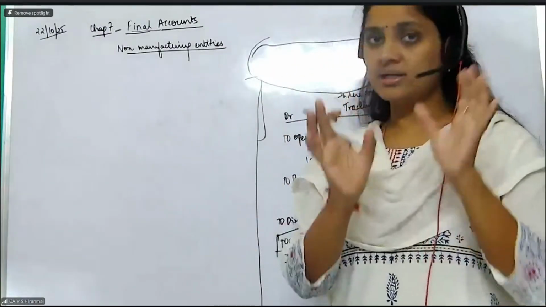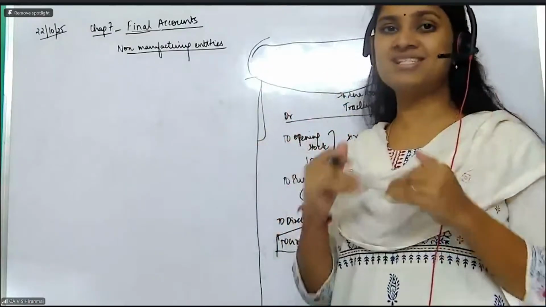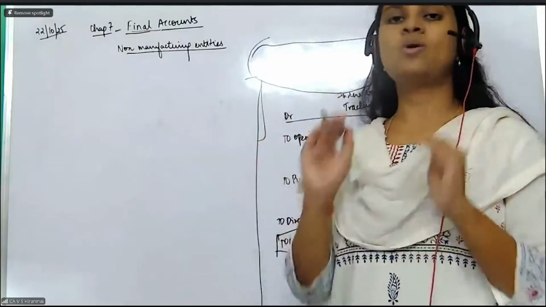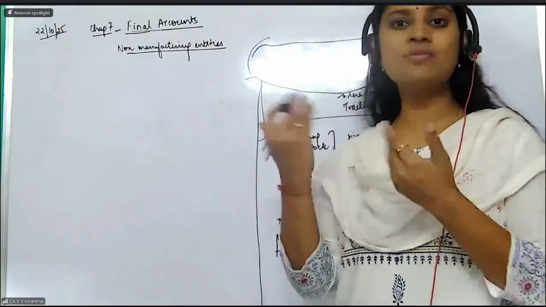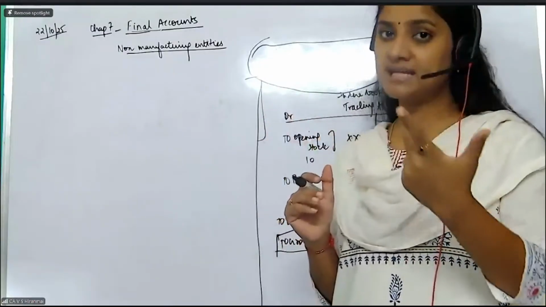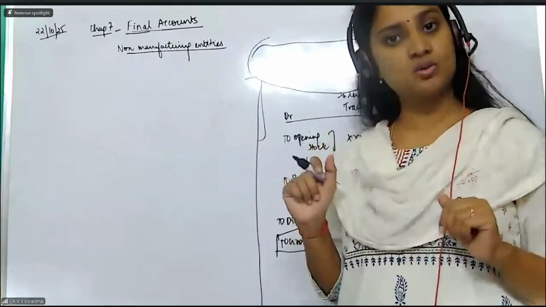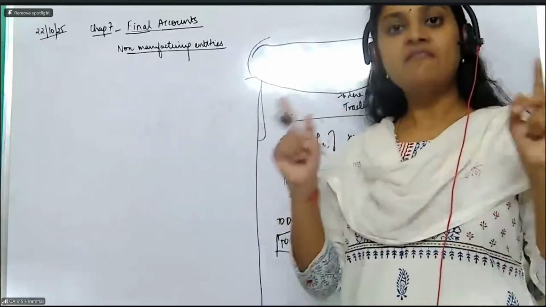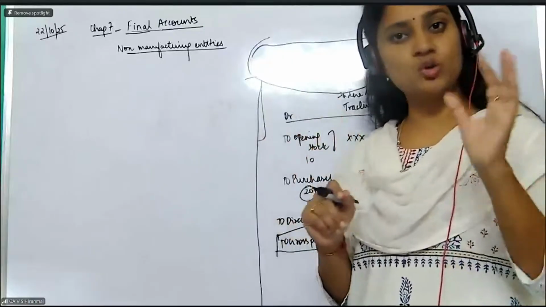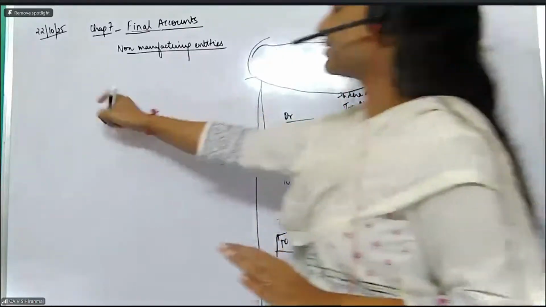Because for the year, whatever purchases I entered are in the trading account. So now the purchases' work is over. Once the work is over, it should not be carried forward. All the nominal accounts, expenses and incomes, all of them you have to close down in the same year. That is why we pass the closing entries. For transferring the debit side items, this is the entry.